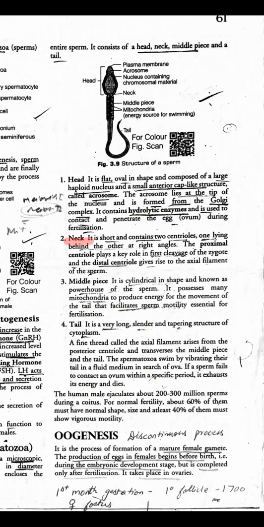Neck is going to have two centrioles, one in the front, one in the back. The front centriole, that is the proximal centriole, would be used during the time of fertilization.